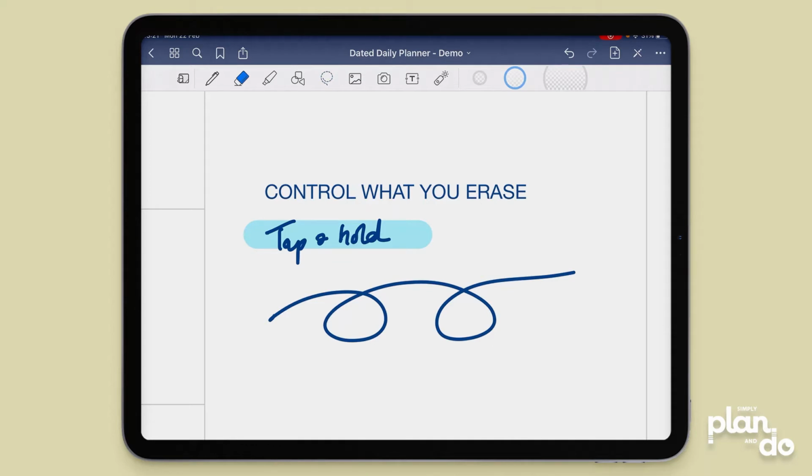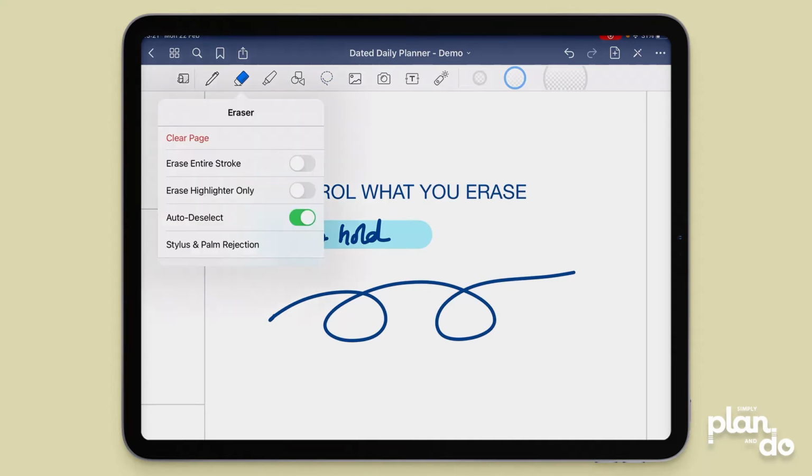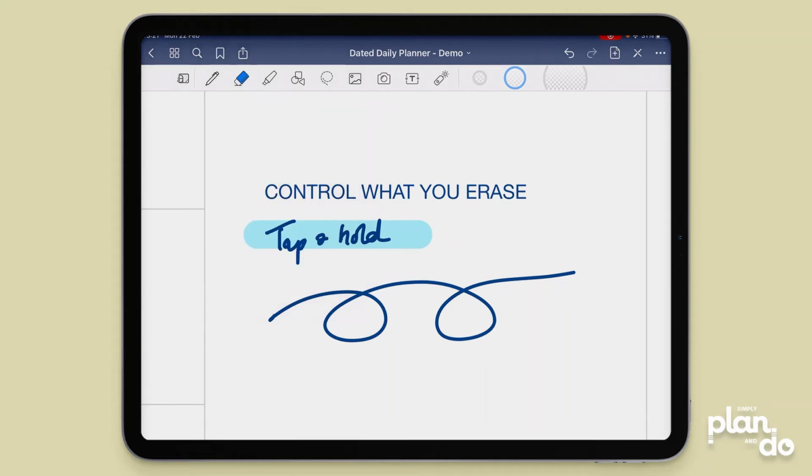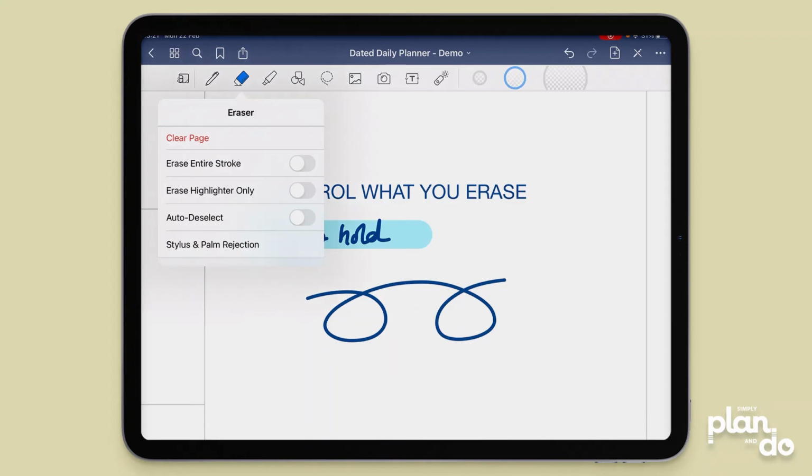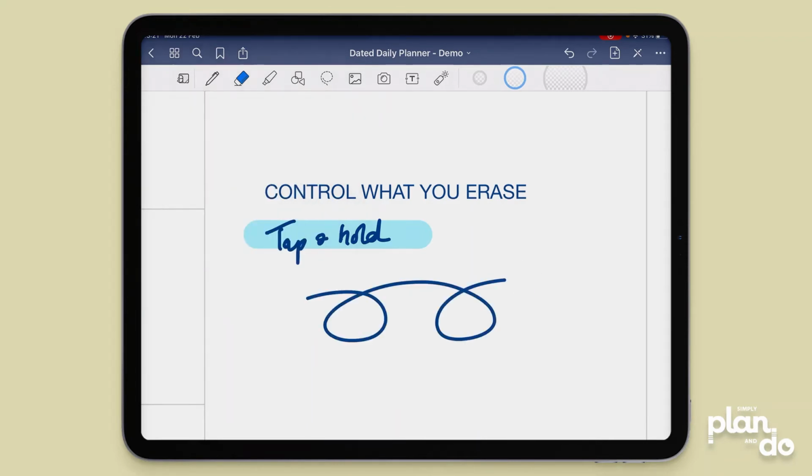And the same applies to the eraser tool. They also have options in here. If I tap and hold, you can see, let's go down these in order. It says erase the entire stroke. At the moment that's deselected. So if I take this line here and I start deleting the ends, you notice it's only deleting what I touch. If I come back into the eraser tool, if I turn this on, now when I try and erase the stroke, do you see how it erases the whole thing instantly?